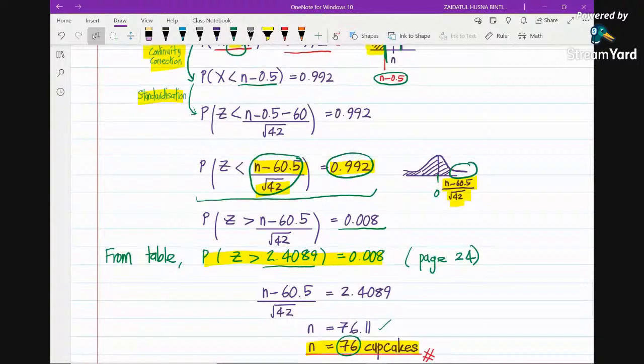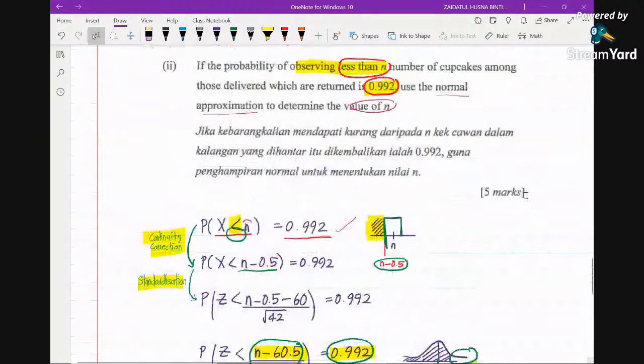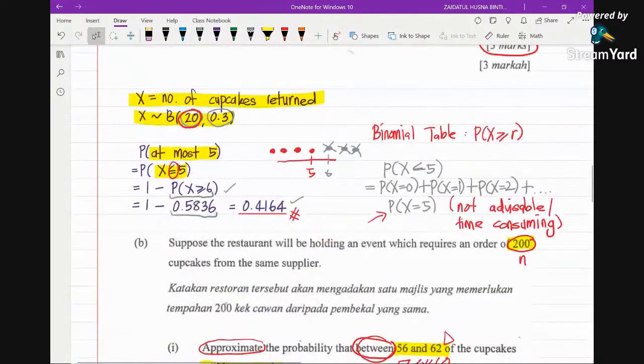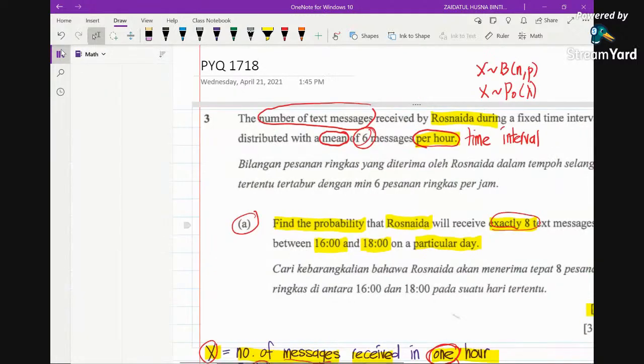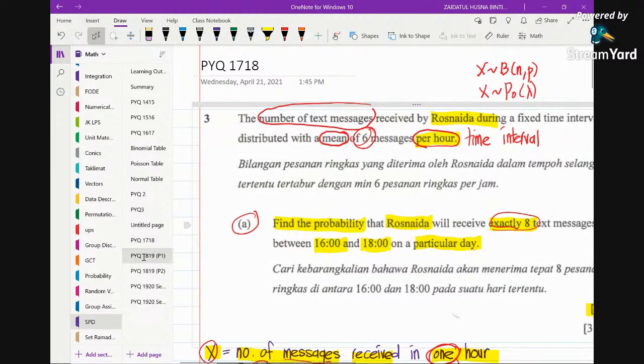So we are done with this question, 17, 18. I hope that you now understand this. Now let's continue with the following year, 18, 19.